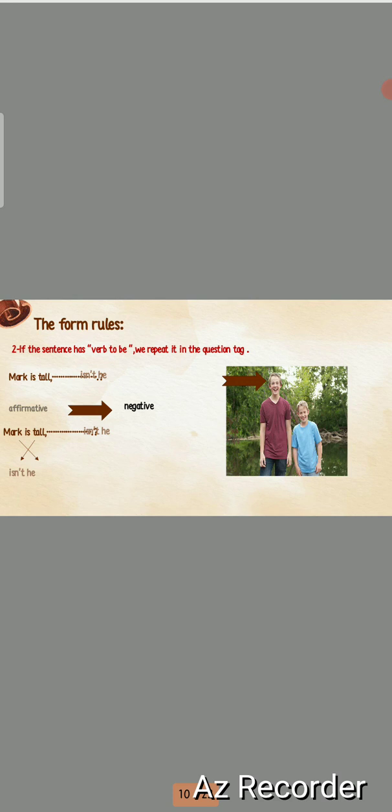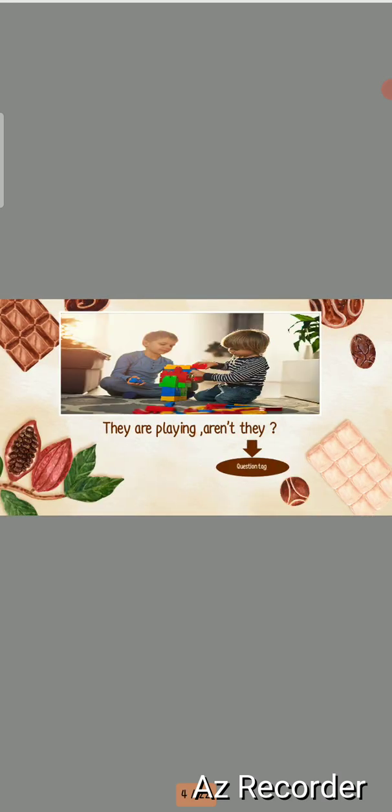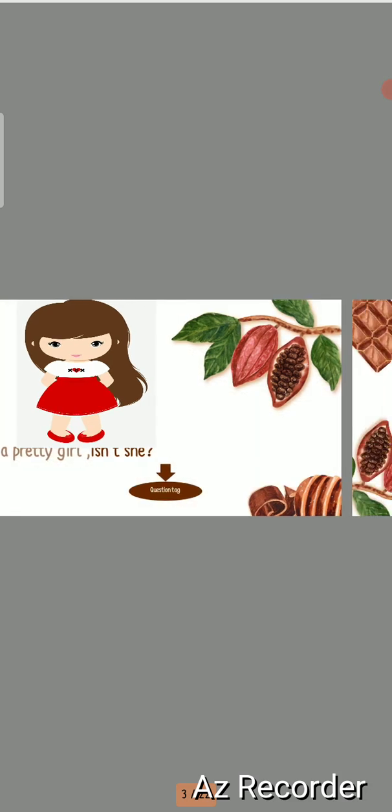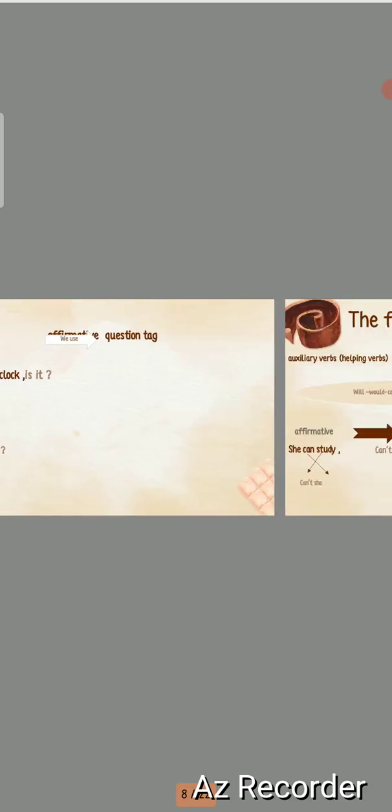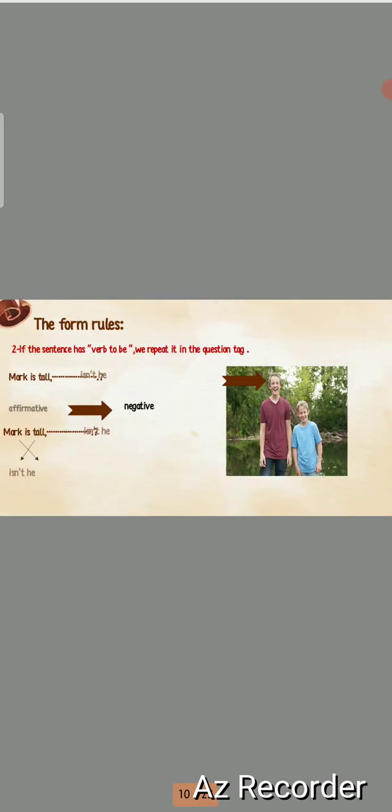Okay, so here is another form rule. If the sentence has the verb to be, we repeat it in the question tag. Like the questions we talked about at the beginning: they are playing, aren't they? She is a pretty girl, isn't she? So when I have the verb to be, tell me, what is the meaning of verb to be? Verb to be here means am, is, are. Okay, am with I.